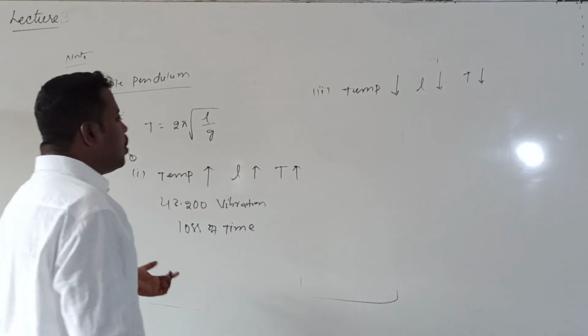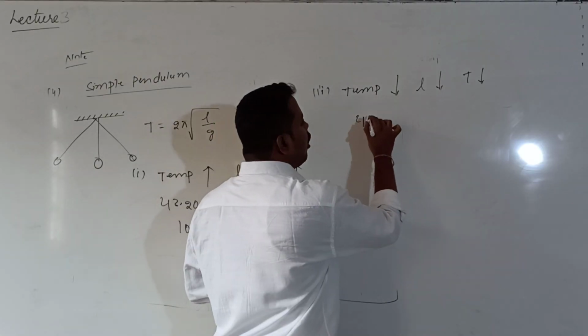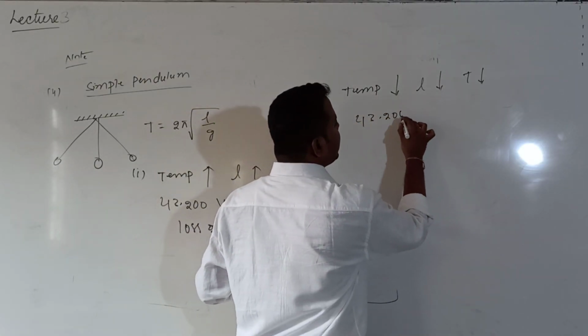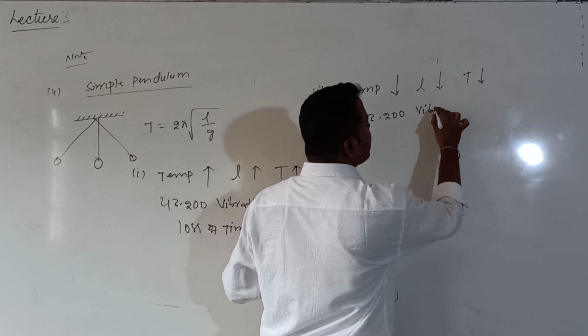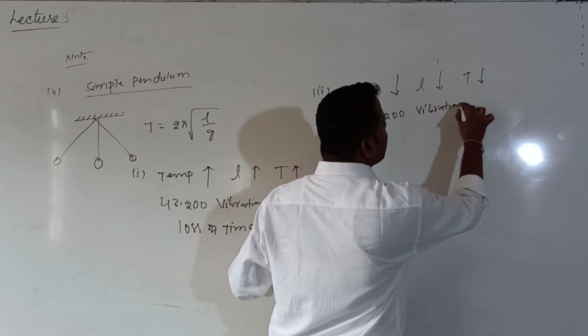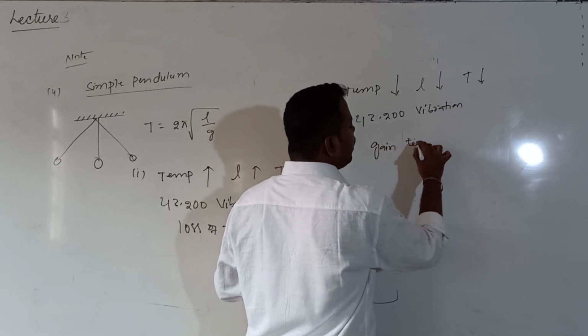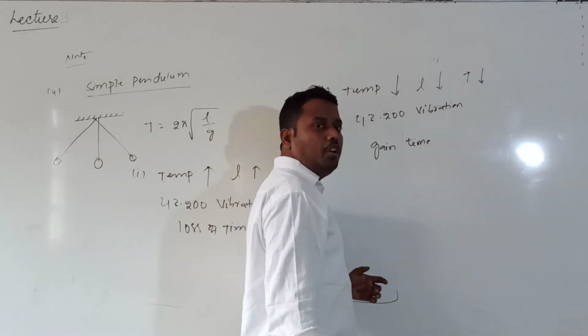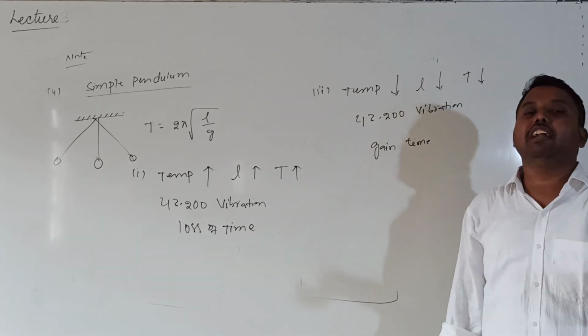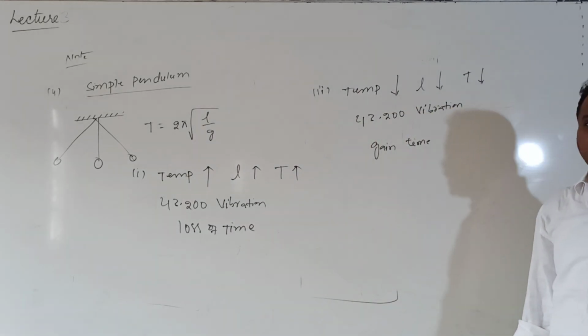It will do more than 43,200 vibrations. So due to that reason, there is a gain of time. What is the meaning of gain of time? The watch will show more time, so it will run faster than actual time.